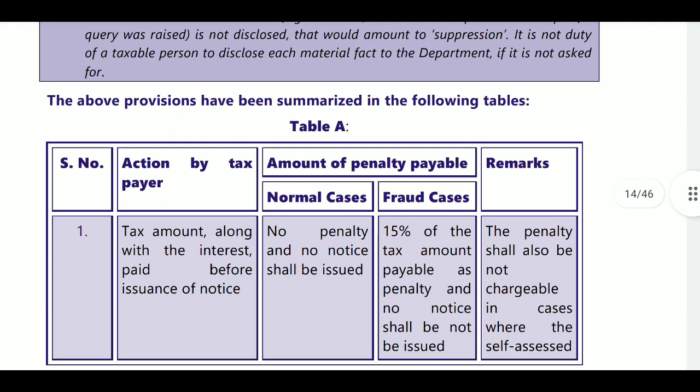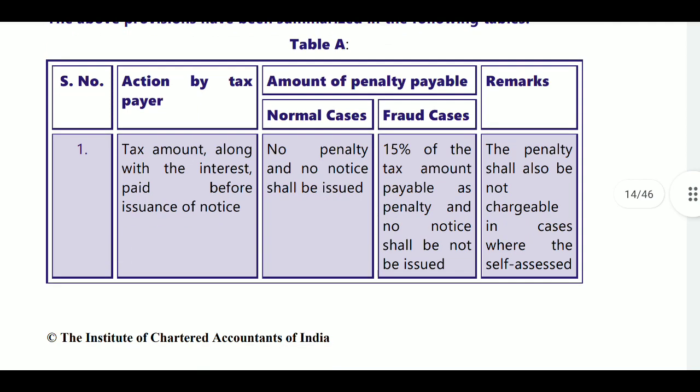So the above provisions have been summarized in the following table. First, action by the taxpayer: tax amount along with interest paid before issuance of notice. Then, amount payable.